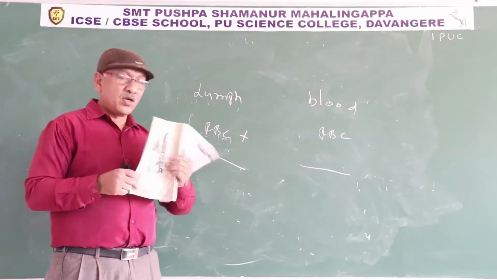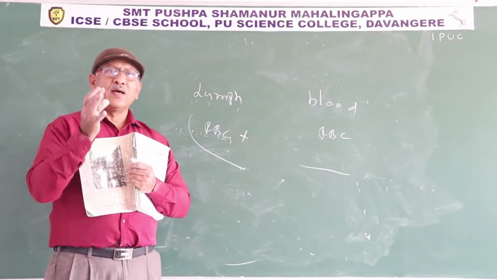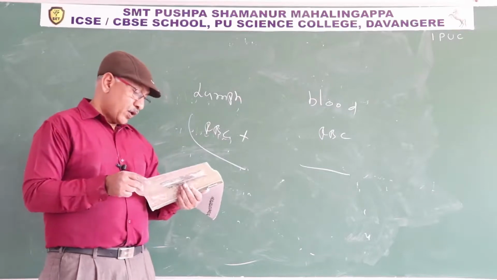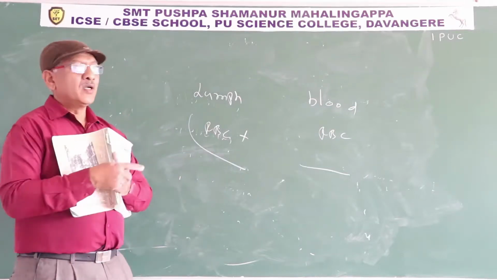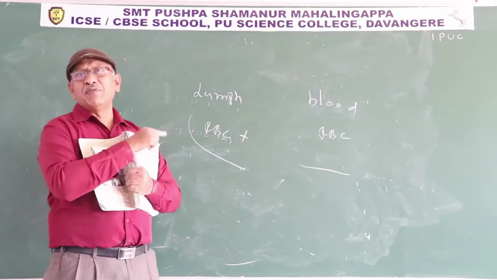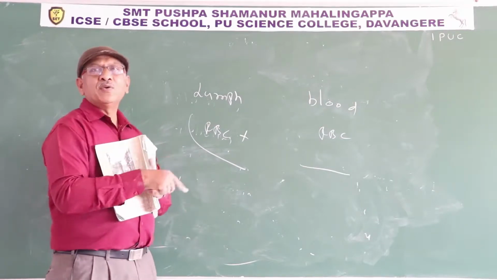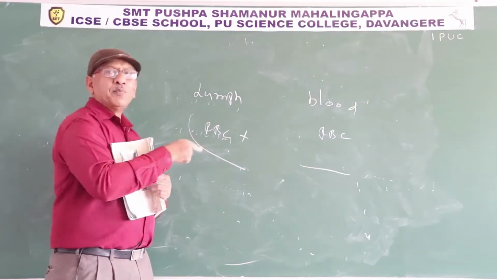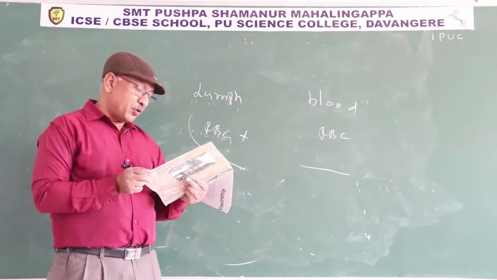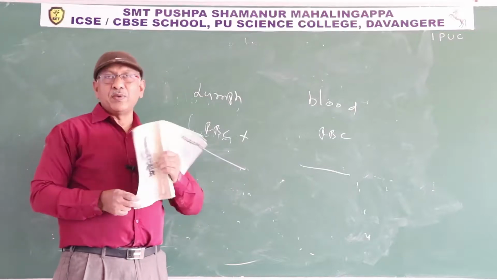Next one, systole and diastole. Contraction of chambers of the heart is systole, relaxation of chambers of the heart is diastole. P wave and T wave: the P wave indicates depolarization of atria, the T wave represents repolarization of ventricle. Describe the evolutionary changes in the pattern of heart among the vertebrates.